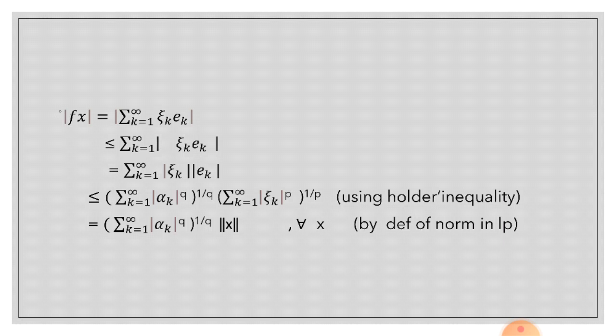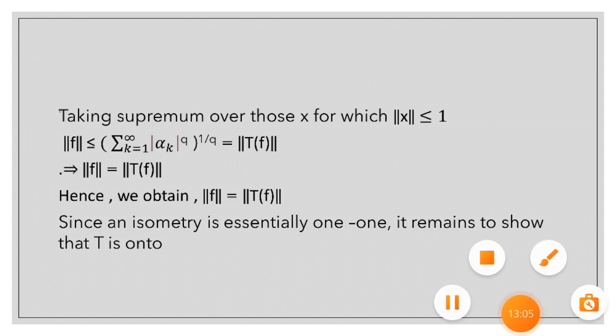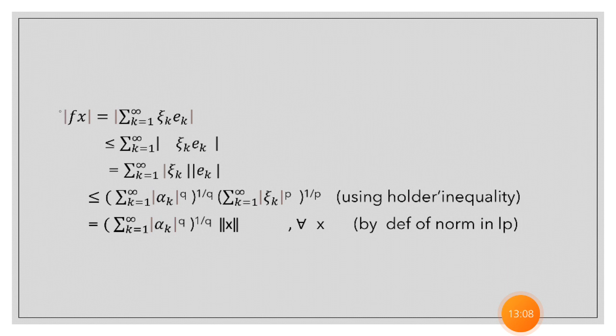So using this we get (Σ_{k=1}^∞ |α_k|^q)^{1/q} · ||x|| for all x, by the definition of the norm in l^p.